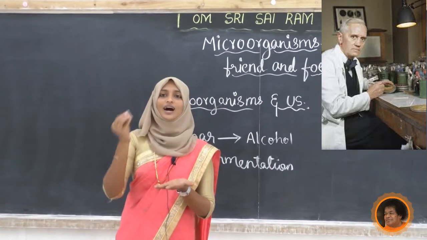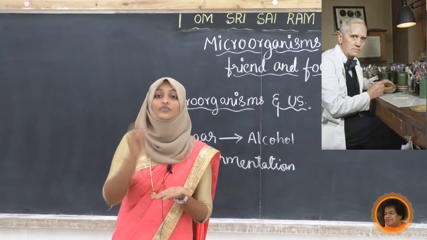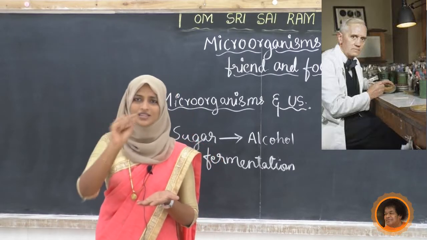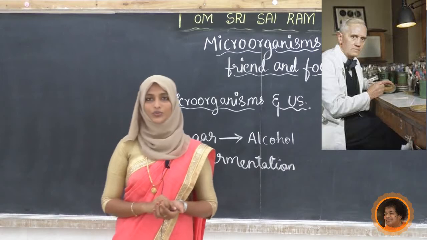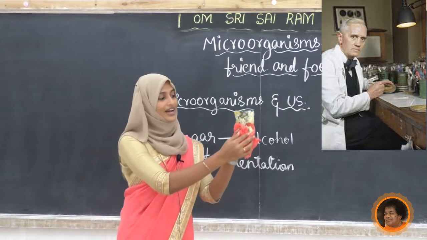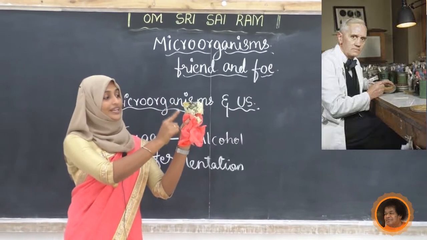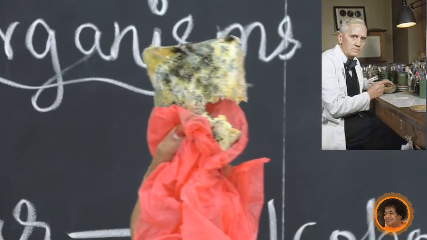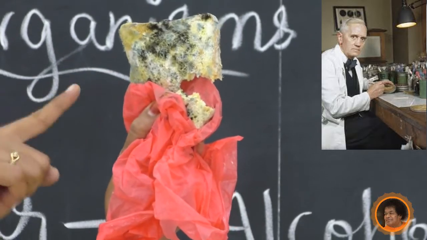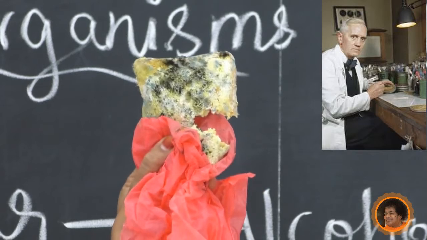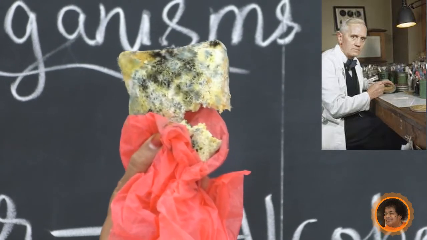Unknowingly, he observed some spores, somewhat green colored, small rounds in the plate. They were the same as what we get on bread; this is what we call bread mold. He observed the same thing in the plate he was culturing.